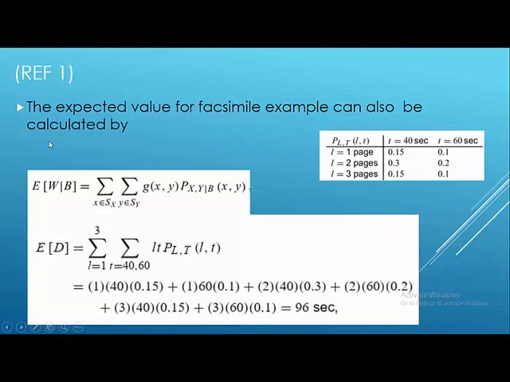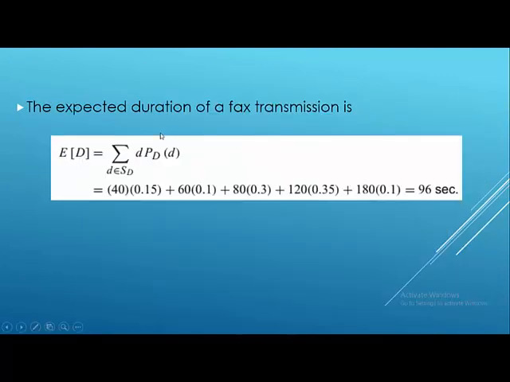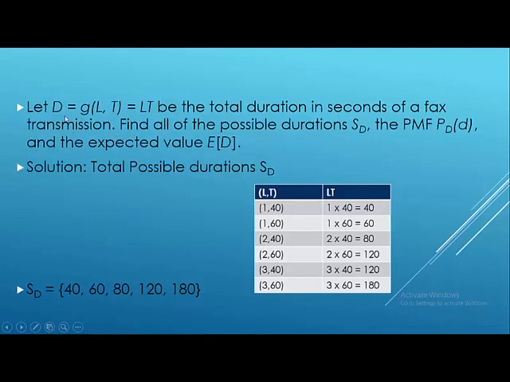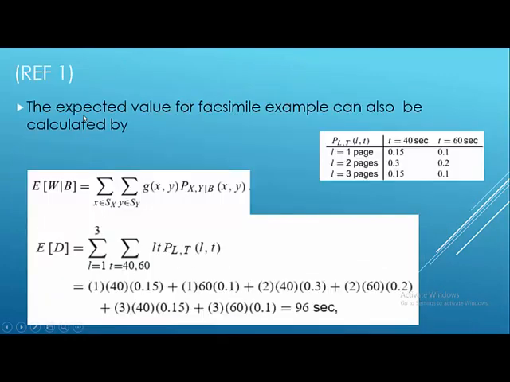So we can calculate this expected value using this equation as well. How do we calculate it? We simply plug in the values, where g(x, y) is equal to L times T, as we have seen before, multiplied by the probability. So 1 from here, 1 multiplied by T, which in this case is 40, multiplied by 0.15, which is this probability.